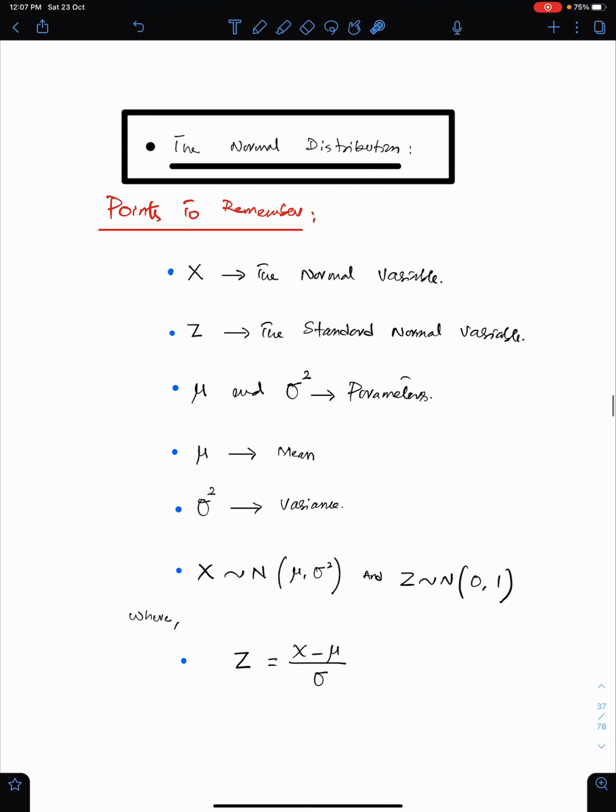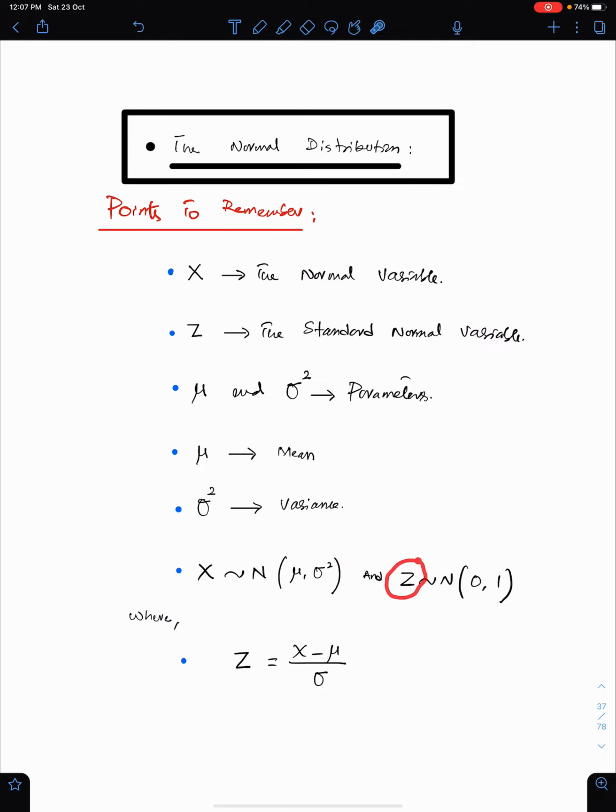The next topic of S1 important notes is the normal distribution. Points to remember. Capital X means the normal variable and X is continuous. Z means the standard normal variable. Mu and sigma squared are the parameters of the distribution. Mu means the mean of the normal distribution and sigma squared means the variance. This is the way to describe the normal distribution: X follows normal with mean mu and variance sigma squared.